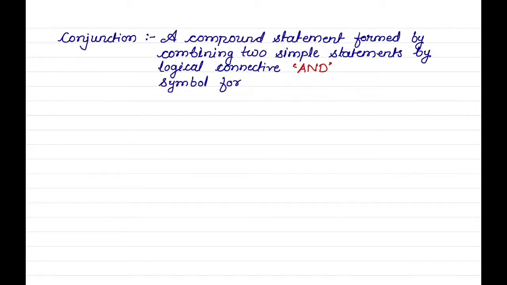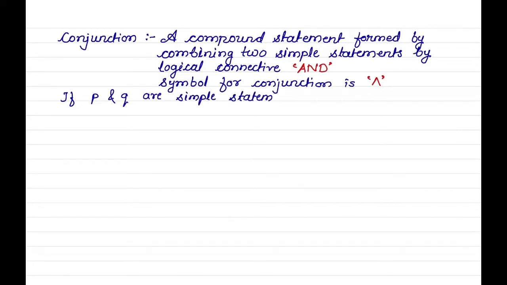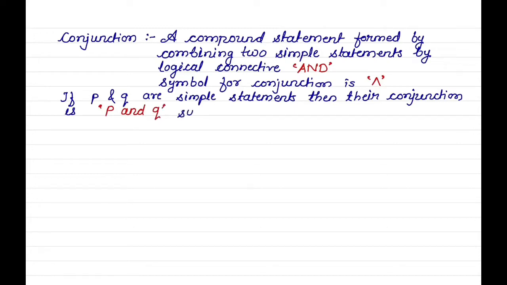This is the symbol for conjunction. If P and Q are simple statements, then their conjunction is P and Q. Symbolically, it is represented as P and Q.